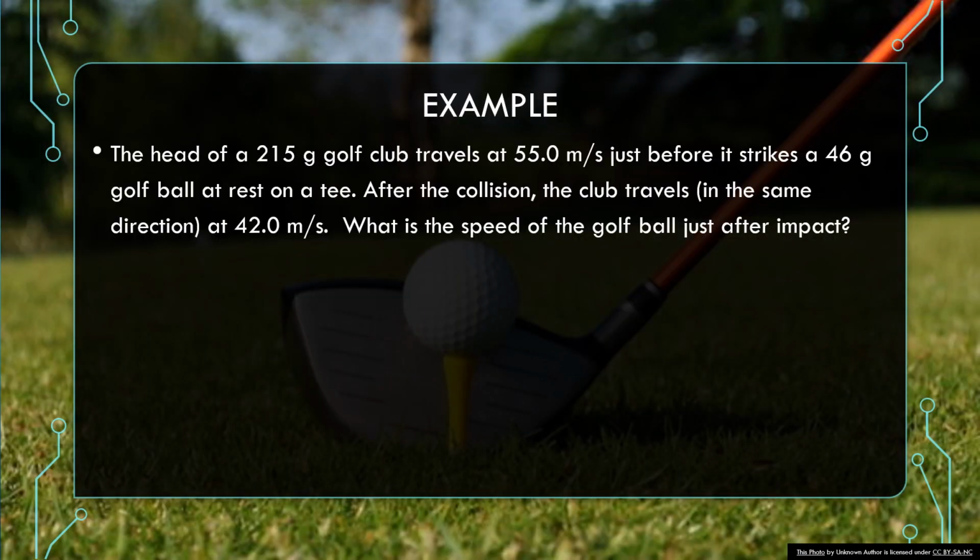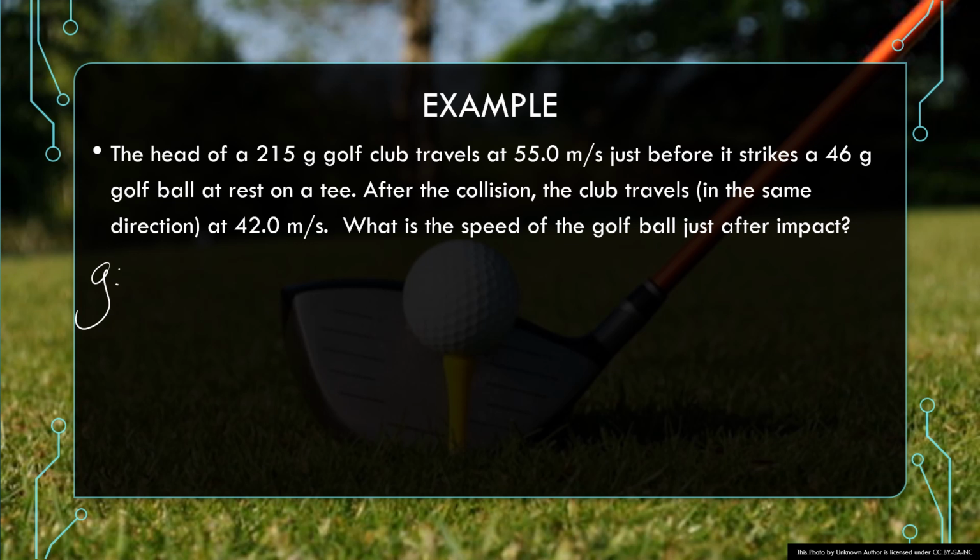I think we're ready for some problems. All right, so we're golfing. The head of a 215-gram golf club travels at 55.0 meters per second just before it strikes a 46-gram golf ball at rest on a tee. After the collision, the club travels in the same direction at 42.0 meters per second. What is the speed of the golf ball just after impact?